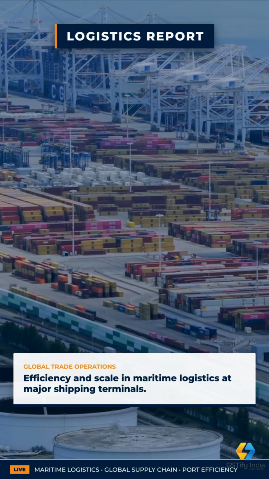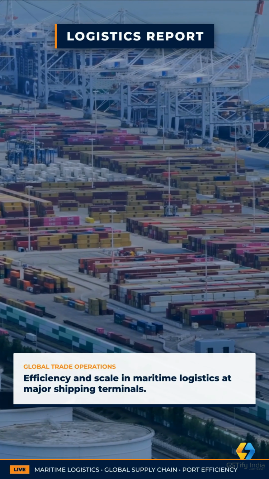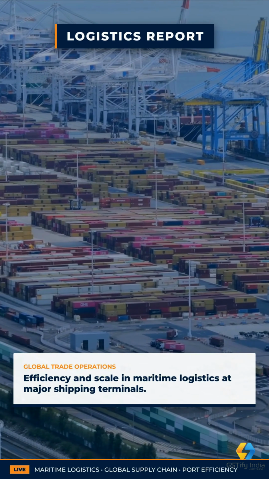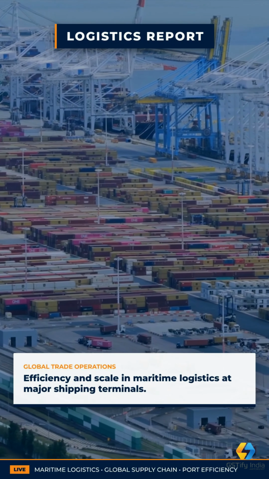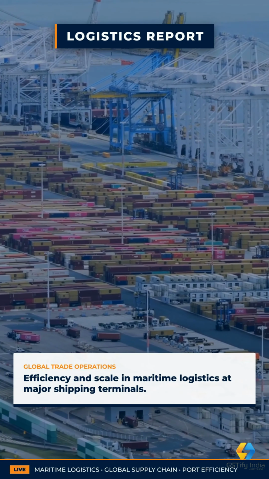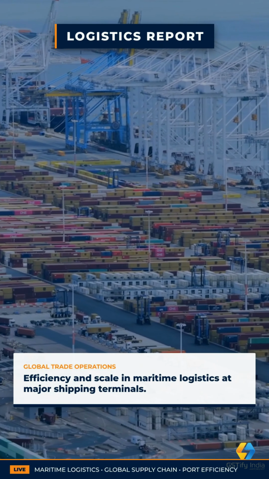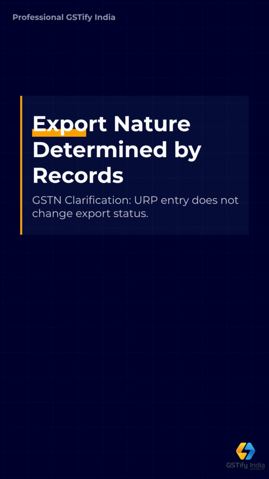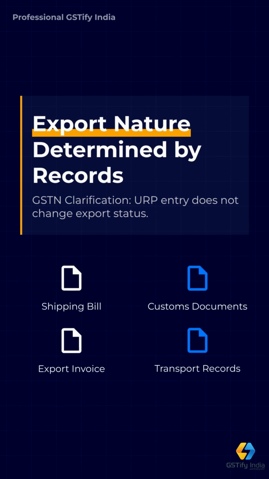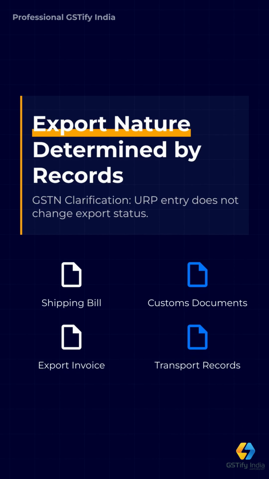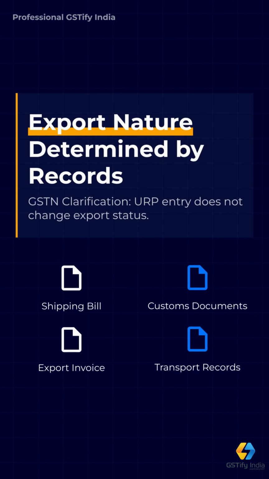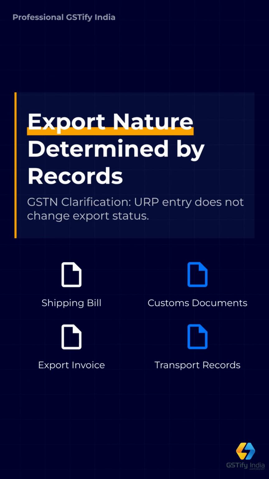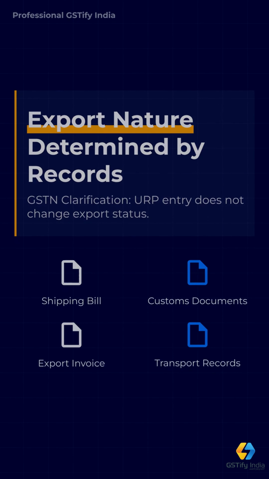In export bill to, ship to cases, where goods move to a port, airport, ICD, CFS, customs area, freight forwarder location or CHA nominated place, URP may be entered where no domestic registered ship to GSTIN is applicable. GSTN has clarified that entering URP does not convert the transaction into a domestic supply to an unregistered person. The export nature will be determined from export invoice, shipping bill, customs documents, transport documents and other records.